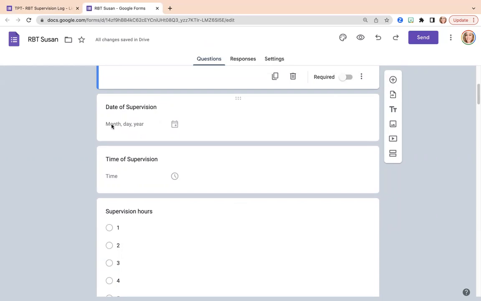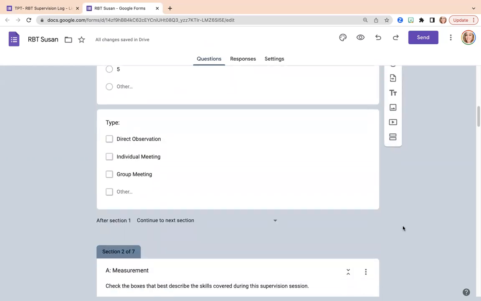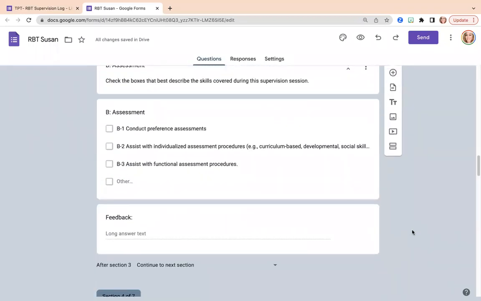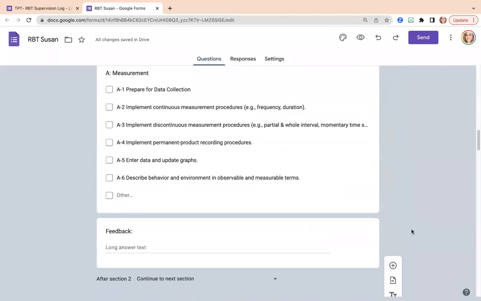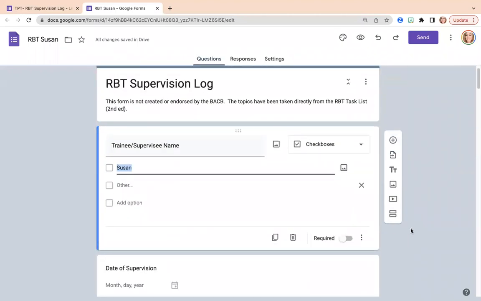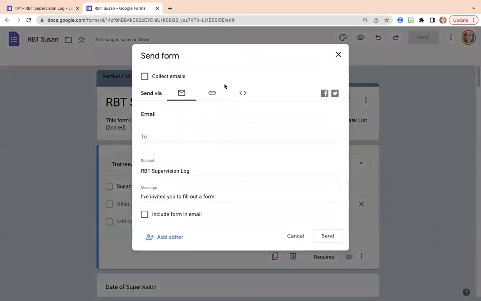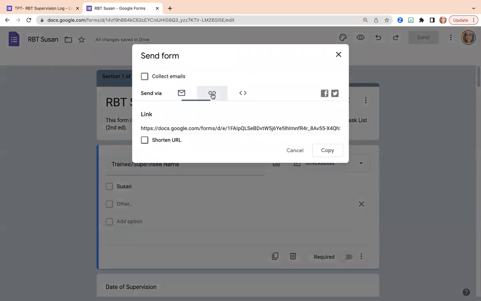So I'm not going to fill this out as if I'm doing a session. Right now, this is editing the form itself. So we have all of the criteria from the BACB for the RBT task list, second edition. I don't think I need to make any changes here. So I'm done editing. Okay, so now I'm going to go up here to send. And I'm going to click on the link here. I'm going to shorten it just for the purpose of making it easier. And then I'm going to copy this link.